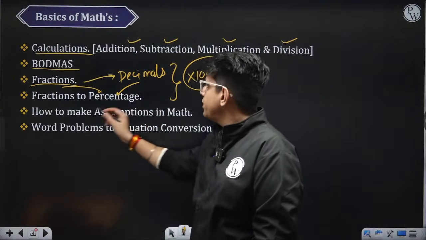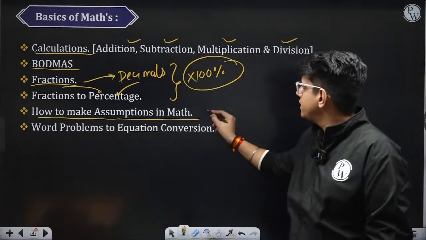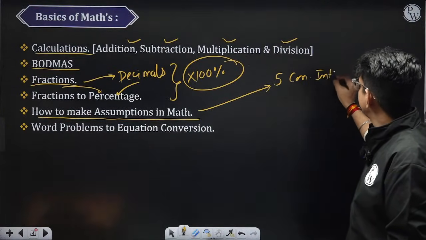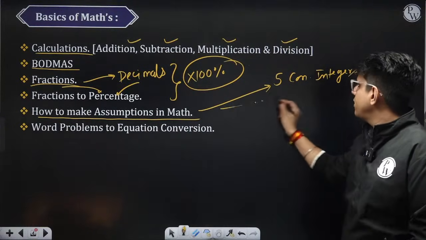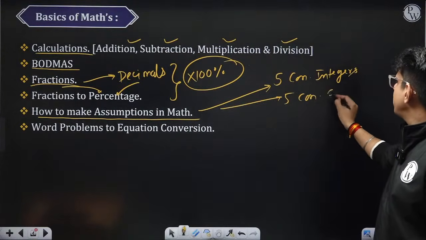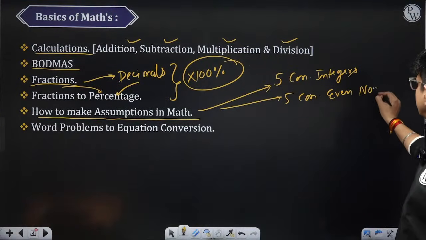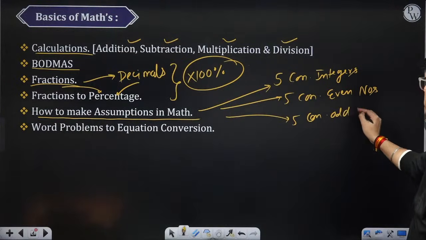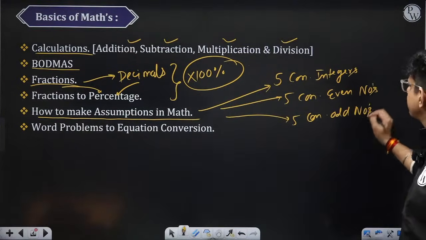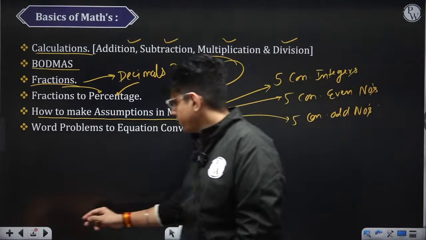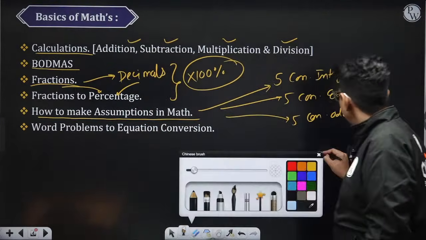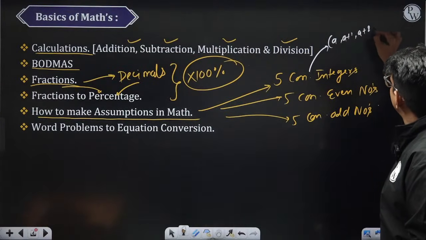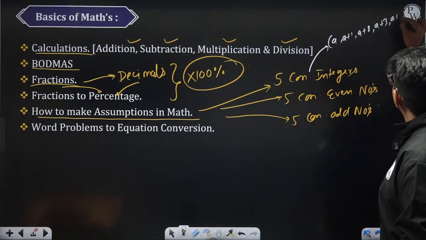Done. Then we covered how to make assumptions. In this, we covered 5 consecutive integers, 5 consecutive even numbers, and 5 consecutive odd numbers. How to assume these, right? We discussed this thing. We assume consecutive integers as a, a plus 1, a plus 2, a plus 3, a plus 4.